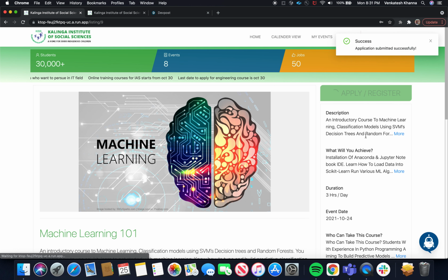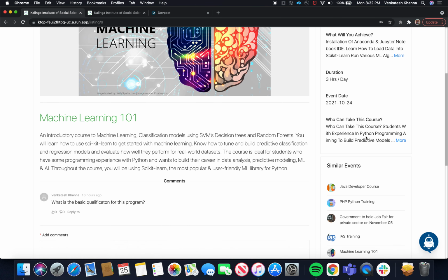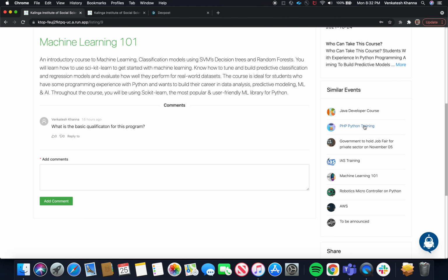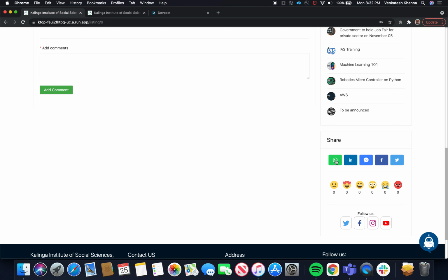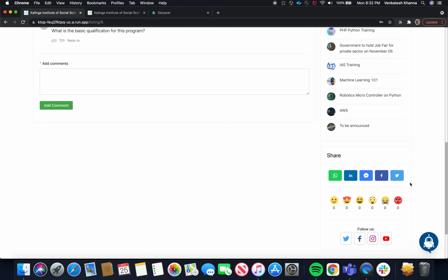The reason we are doing the registration here is so that admin can pull all the students who have registered for this event and send notifications or further updates. In the detail page, we can also show similar events. Students can click whatever they want, and they can share this event through various social media. They can also provide a status here, whether they like or love this event.